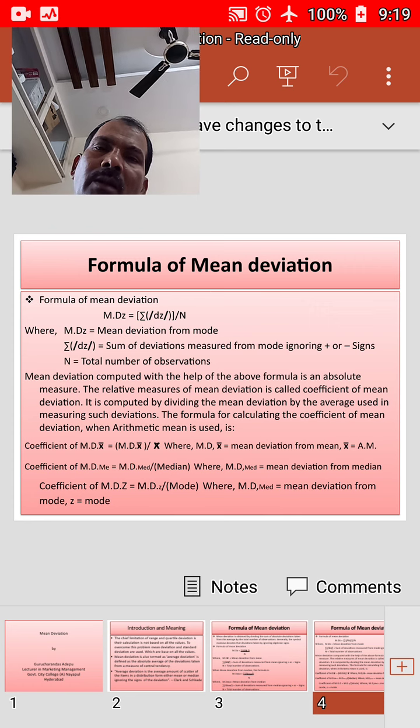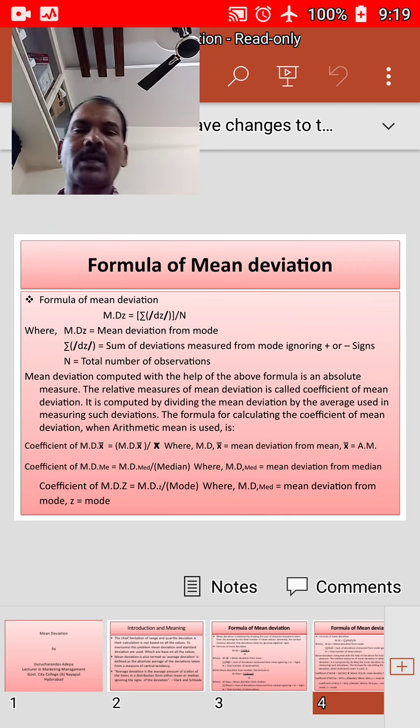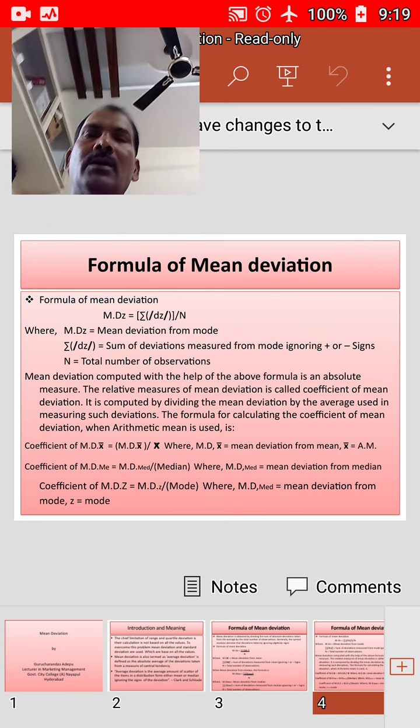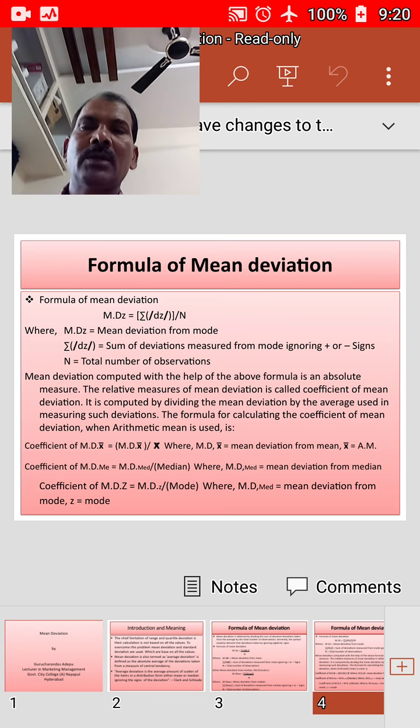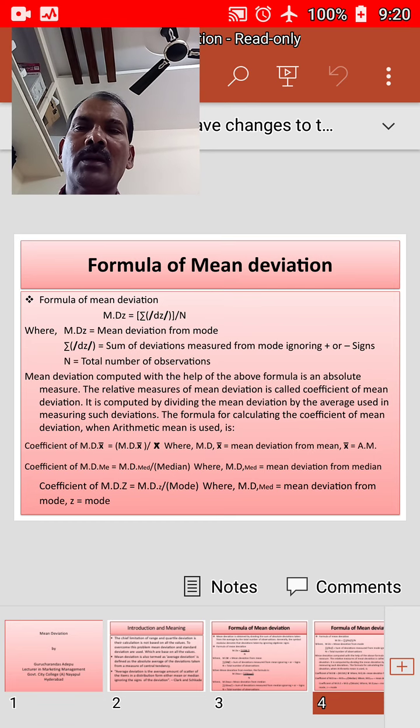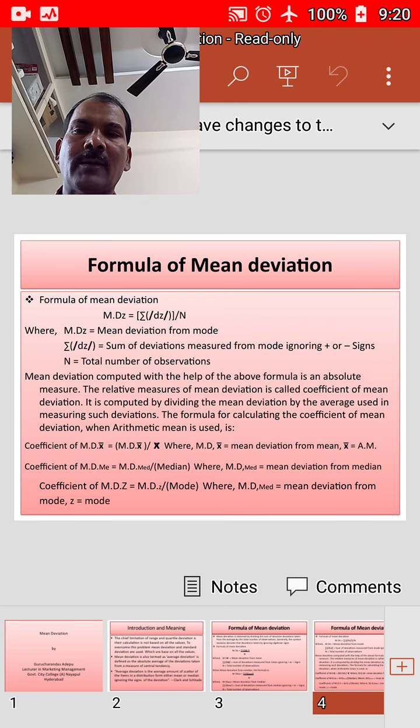If we use the mode, then mean deviation divided by the mode gives the coefficient of mean deviation. When the arithmetic mean is used, the coefficient of mean deviation is equal to MD x bar divided by x bar, where MD x bar is the mean deviation from the mean and x bar is the arithmetic mean.